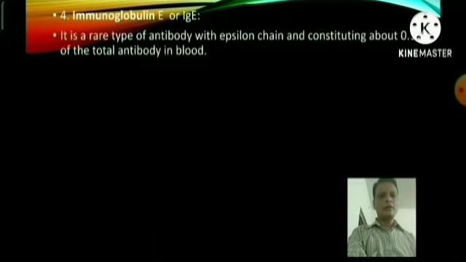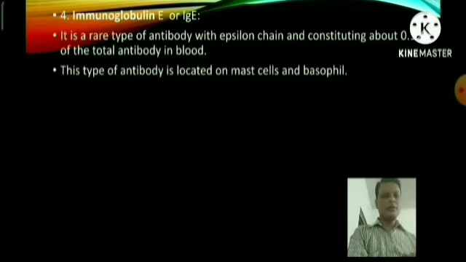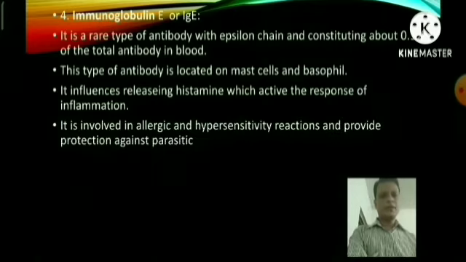Immunoglobulin E. It is a rare type of antibody with epsilon chain, constituting about 0.1% of the total antibody in the blood. This type of antibody is located on mast cells and basophils. It influences the release of histamine, which activates the inflammatory response. It is involved in allergic and hypersensitivity reactions and provides protection against parasites.